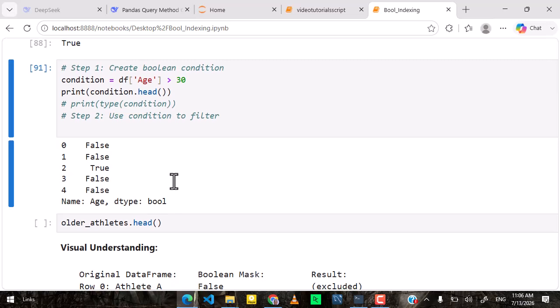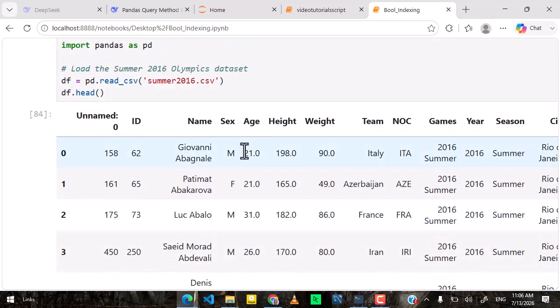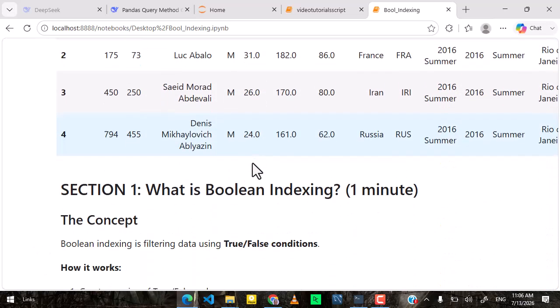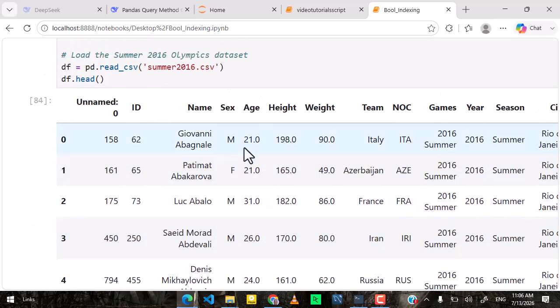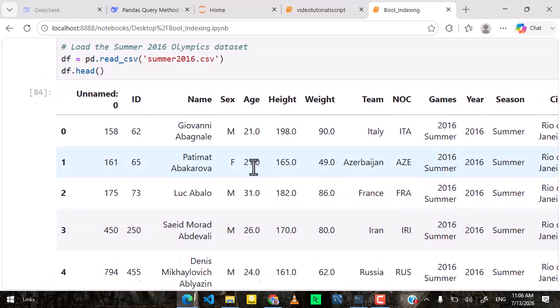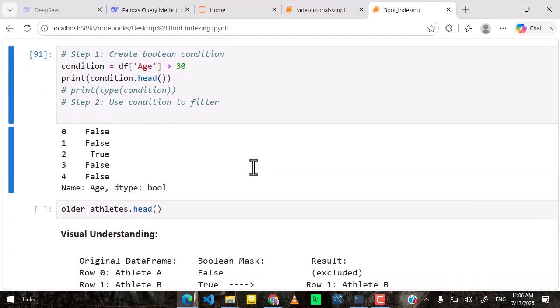When you execute this, you get a series of values where every row entry of age is checked. Anyone that is greater than 30 will be represented as true. If it is not greater than 30, it will be false. Index 0, as you can see, returned false because the age at index 0 is 21, so it's not greater than 30, and the rest are true.